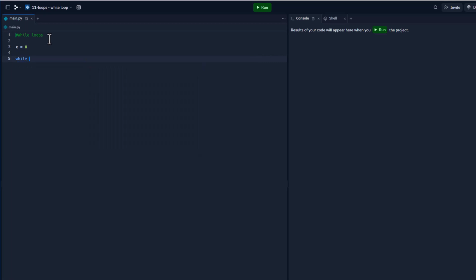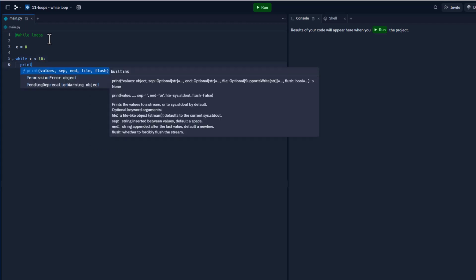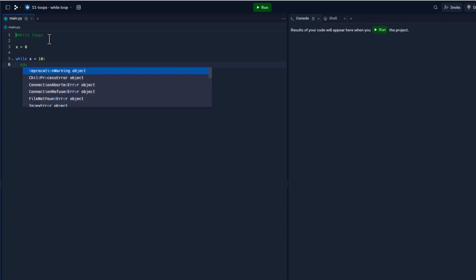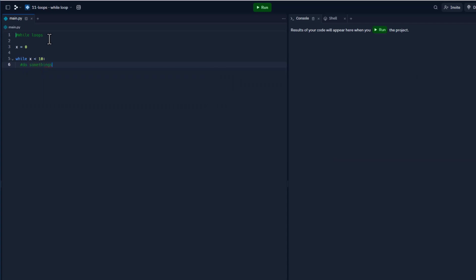I'm going to say while x is less than 10. This is basically the do something part: it's going to do something as long as this condition is true. Once it's not true, it will stop the while loop.